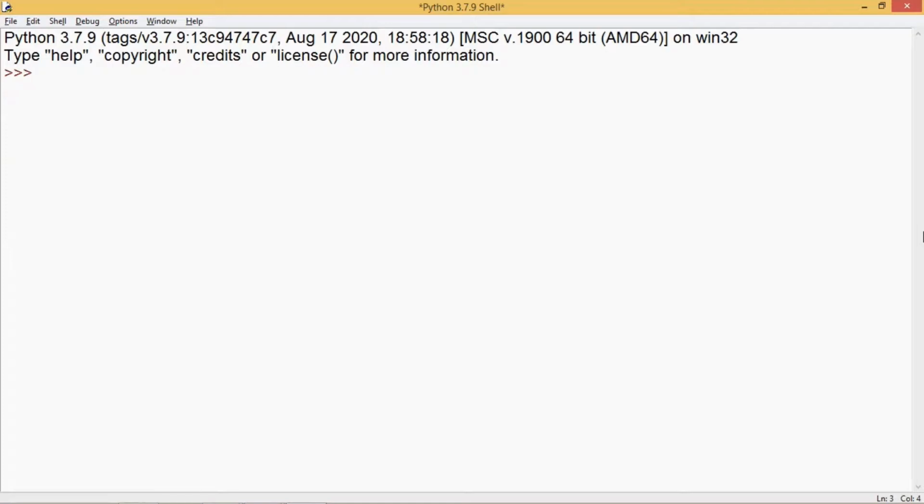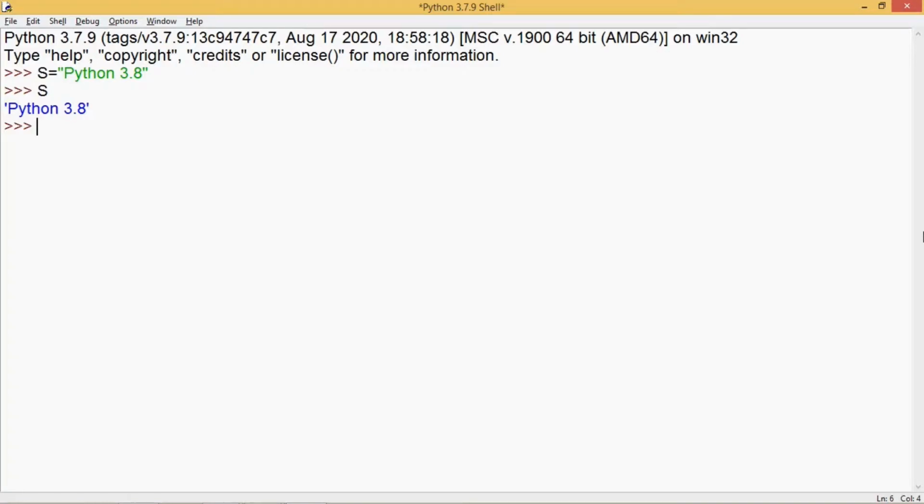So let me first show you how you can initialize a string to a variable. Here I have a variable s and I initialize it with this value Python 3.8 and then double quotes. To see its value, I'll write the name of the variable and I get this value here. You can see that the answer has been displayed inside single quotes. So Python automatically recognizes the string kind of value, whether it is double quotes or single quotes.